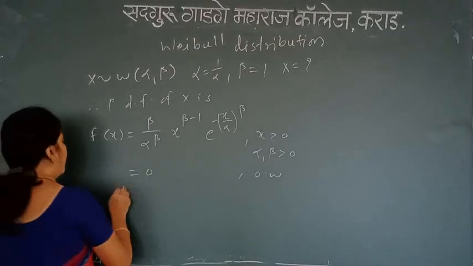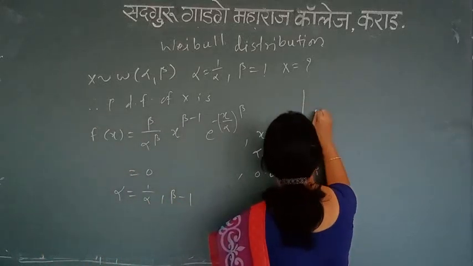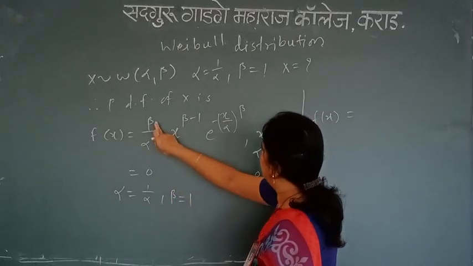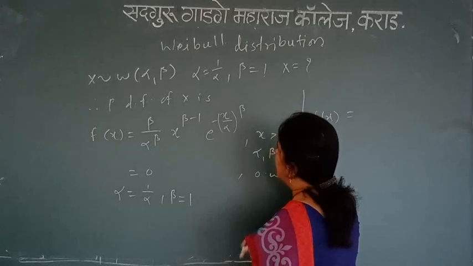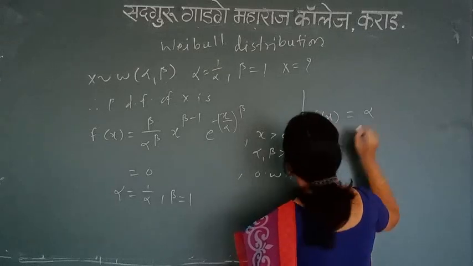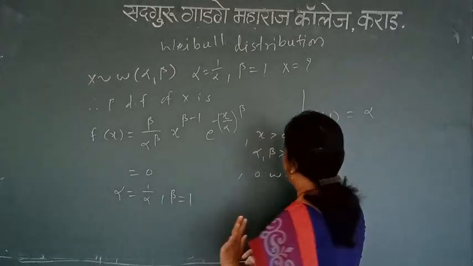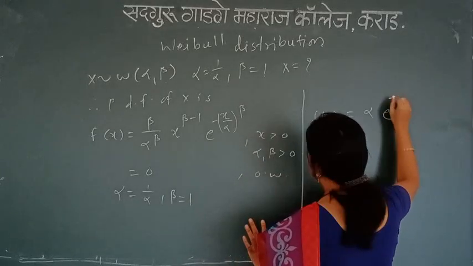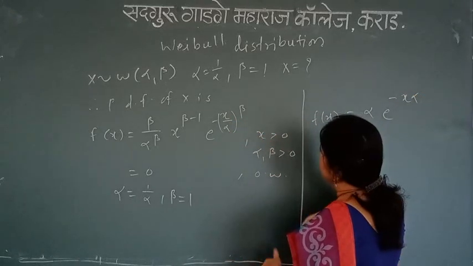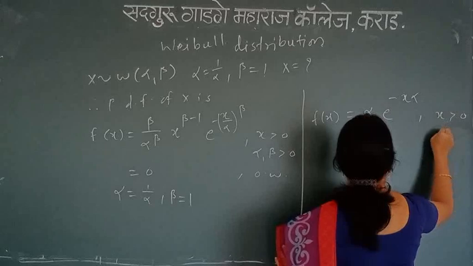Now let me put alpha equal to 1 upon alpha and beta equal to 1. So what we get over here, let me check. This term gets cancelled, this term gets cancelled, and since alpha can be written as 1 upon alpha, it gives me alpha. Then x raised to beta minus 1, that is 1 minus 1, means 0, hence the term of x gets cancelled, and e raised to power minus x divided by alpha gives me x alpha. Raised to beta, since it is 1, it gives no change. So x greater than 0, alpha greater than 0.